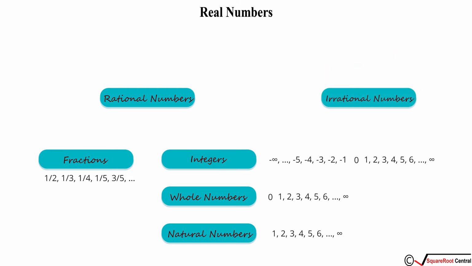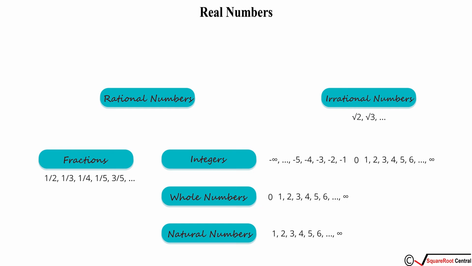Now from this list you will actually understand the technical definition of rational numbers. That is, rational numbers are any number or numbers which can be expressed in the form of p by q, where q is not equal to 0.